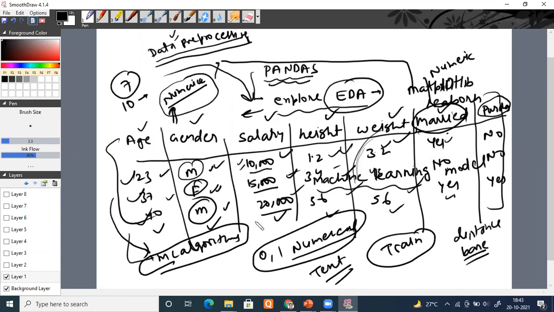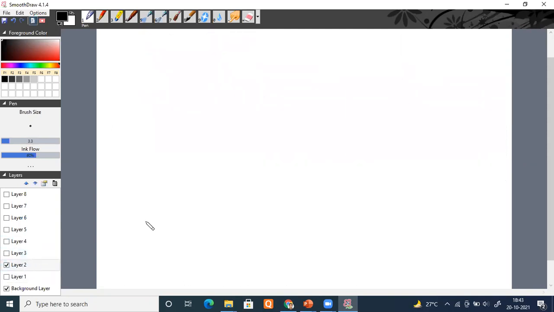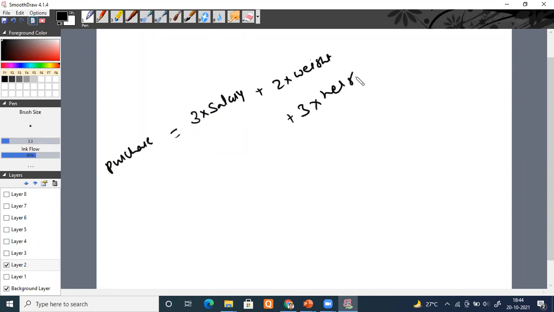the scale of this is 10,000, the scale of this is 37, the scale of this is 20,000. Suppose I built a machine learning model which is performing like, I'm just giving an example, an equation like 3 into salary plus 2 into weight plus 3 into height, or you can even make a square, weight square, height square, doesn't matter, plus 4 into married or unmarried, plus only 1 into your age, something like that.